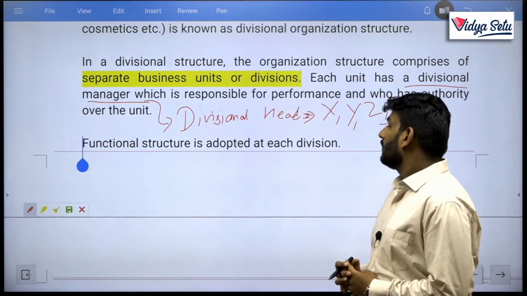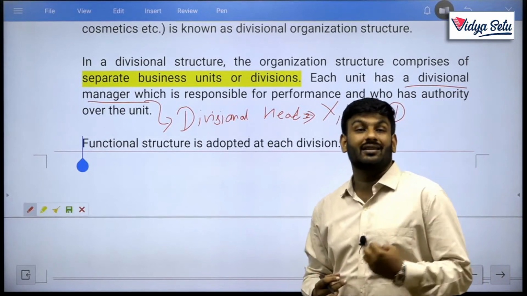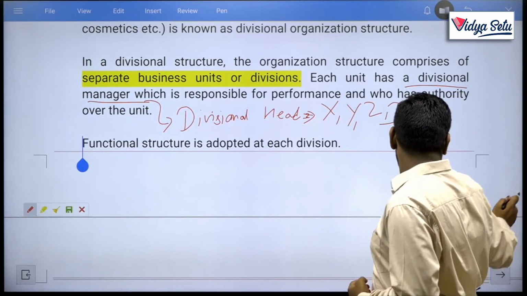Clear? A functional structure is adopted at each division. See our diagram.